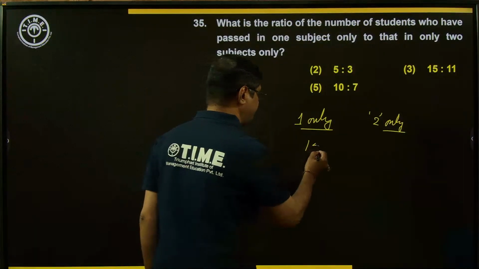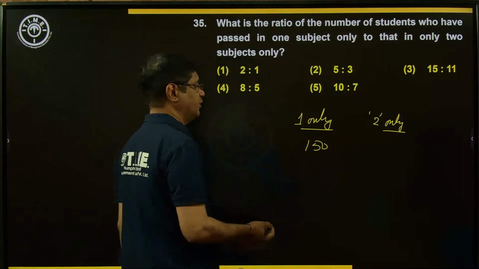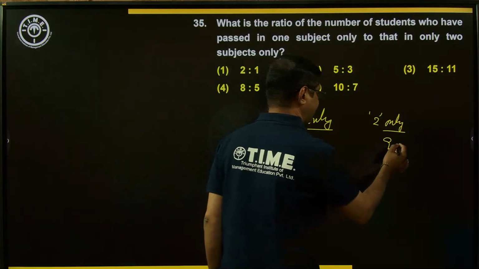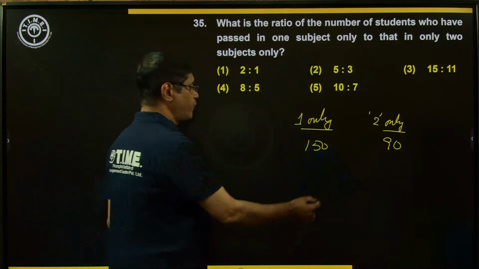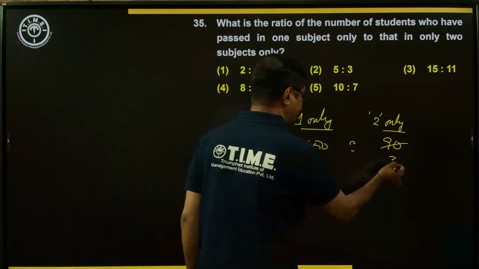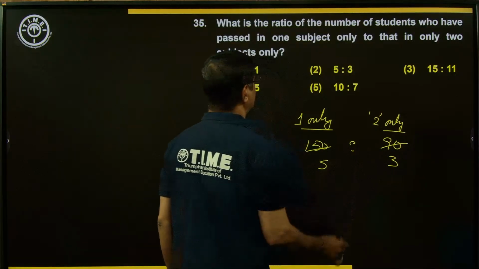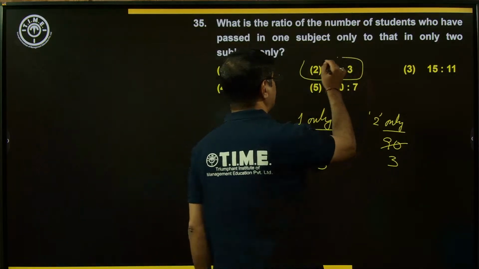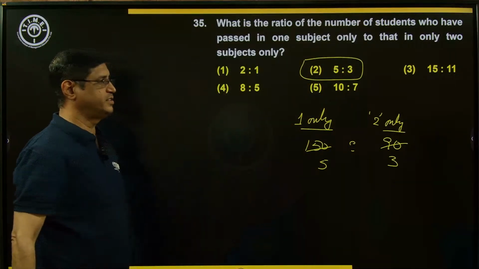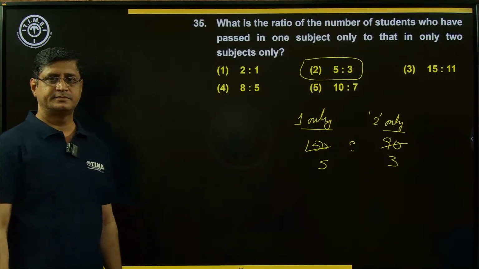Here it is 150, 60, 50 and 40. Here 90, 30, 40 and 20. Simplify: 30 three times, 30 five times. What to find? Ratio 5:3, option number 2. Second choice is the right answer. Okay.